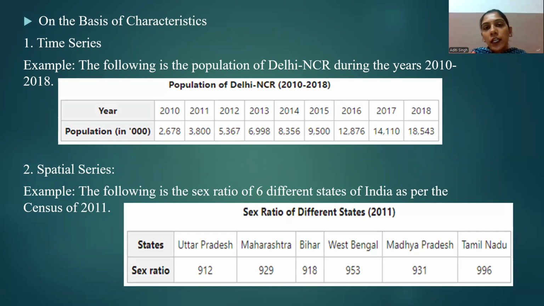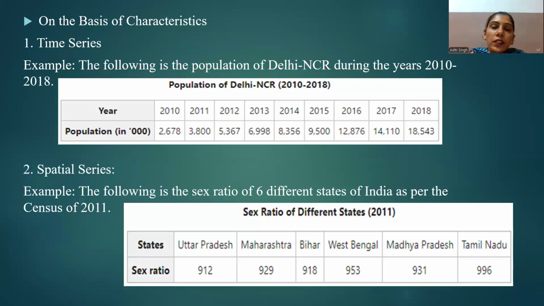When data is arranged on the basis of qualitative characteristics of the item, three types of statistical series are considered: time series, spatial series, and condition series. Time series is arranged for a time period, spatial series is for a geographical region or location, and condition series is for conditions. So let's first start with time series.